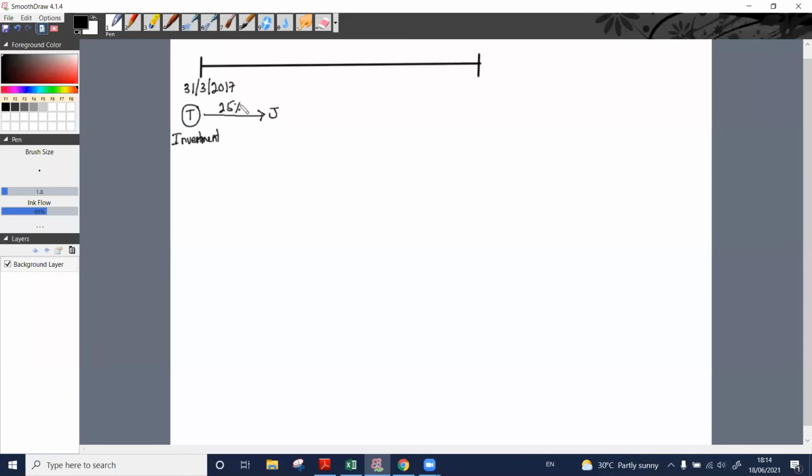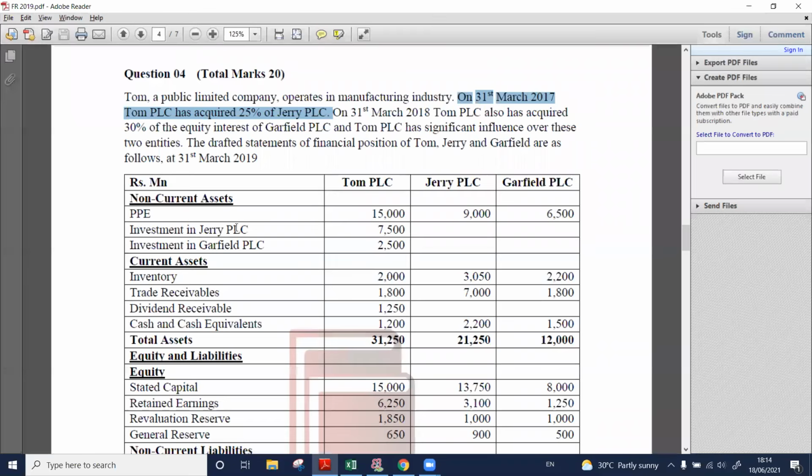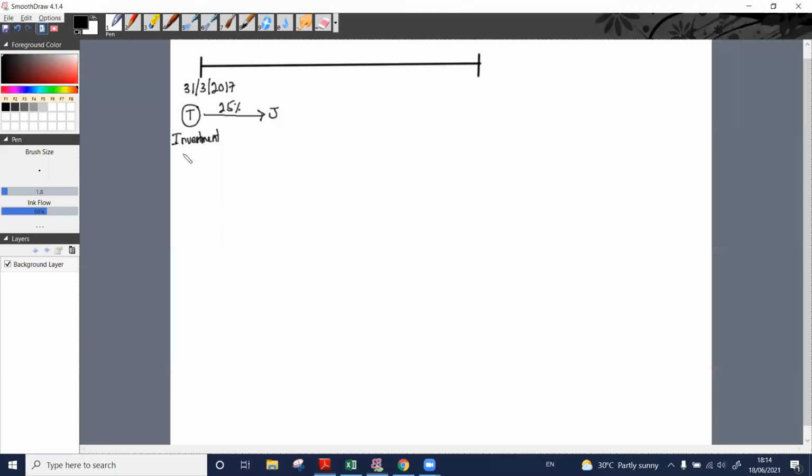To acquire this 25% of Jerry PLC, what is the cost incurred by Tom? මේ 25% acquire කරගන්න මෙයා කීයක investment එකක් කරලා තියෙනවද? What is the investment value? Investment in Jerry PLC කීයද? They have invested 7,500.